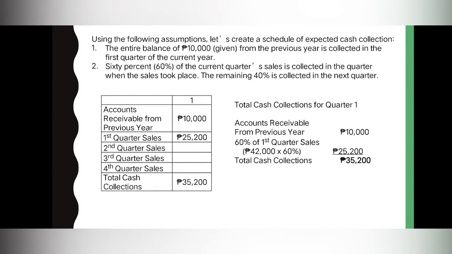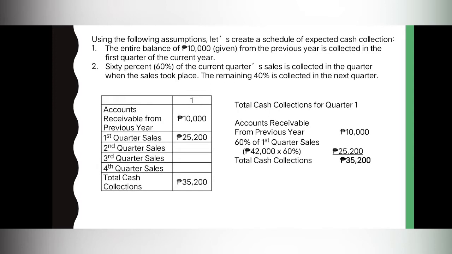How about the 25,200 pesos? Saan galing tong amount na to? Let's go to the second assumption. 60% of the current quarter sales is collected in the quarter when the sales took place. So this 25,200 pesos, class, is the 60% of the first quarter sales amounting to 42,000 pesos.